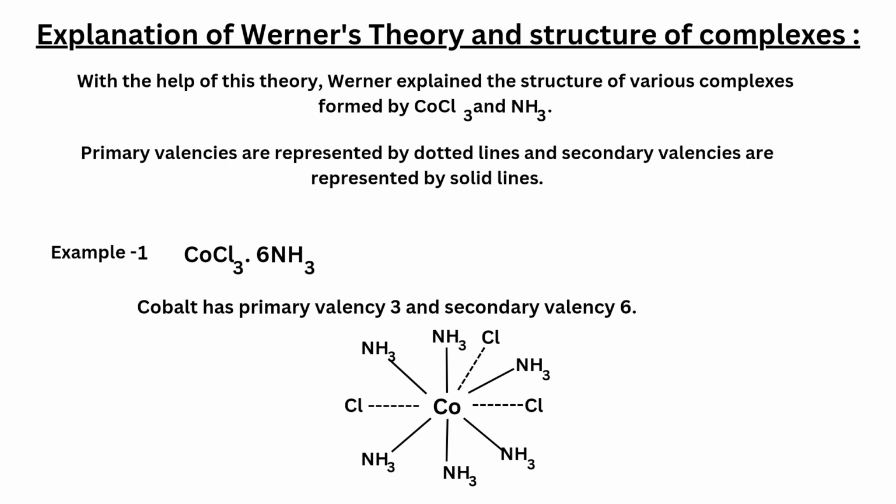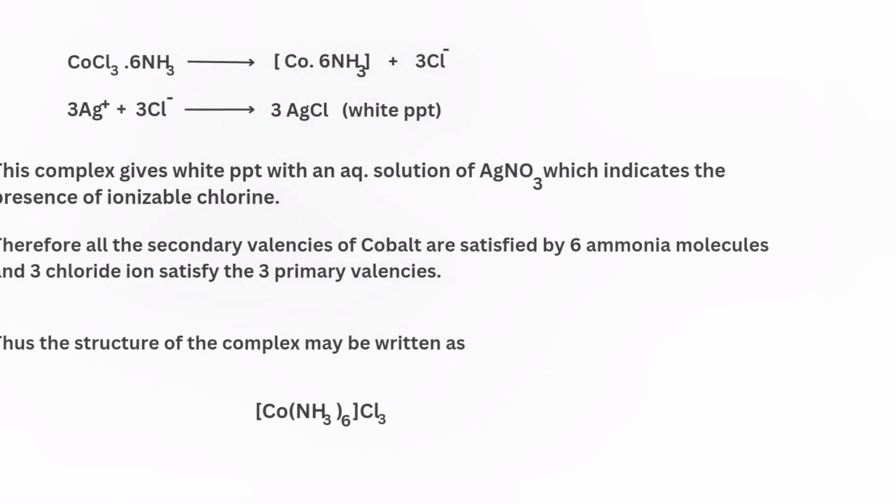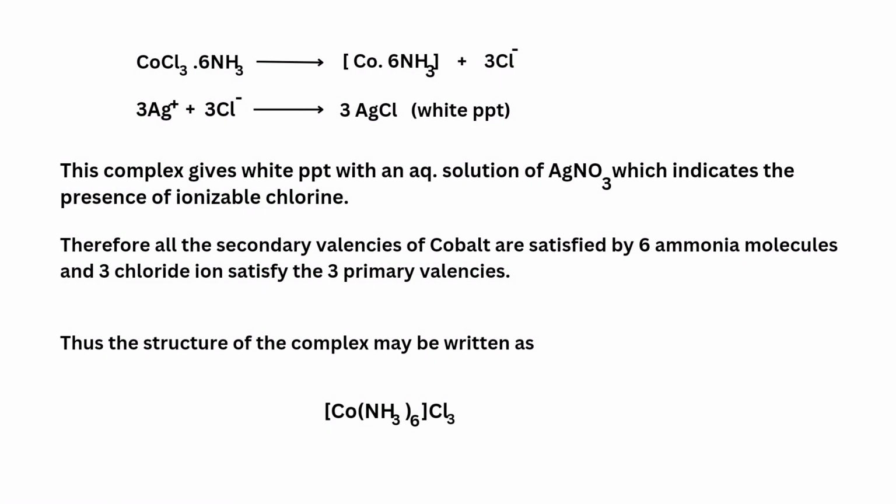The first example is CoCl3.6NH3. Look at the structure. In this complex, cobalt has primary valency 3 and secondary valency 6. When CoCl3.6NH3 dissociates, it gives the [Co(NH3)6]3+ complex and 3Cl- ions.